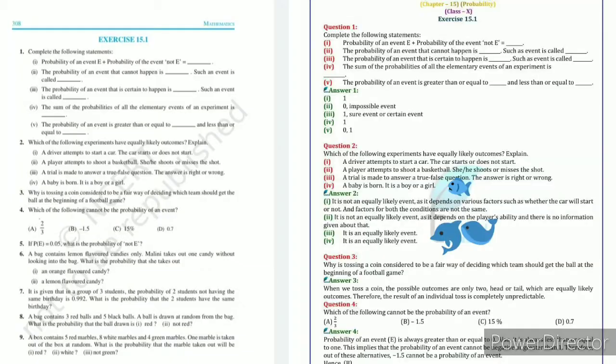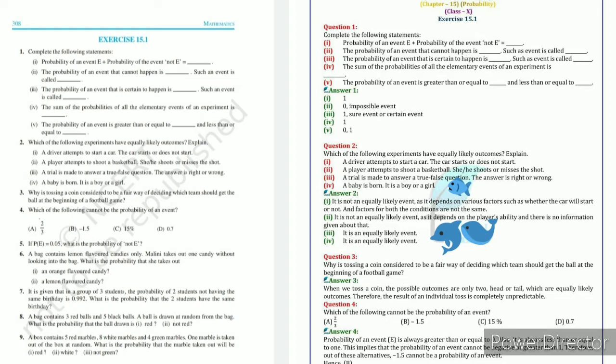Now question number 2nd. Which of the following experiments have equally likely outcomes? First, a driver attempts to start a car. The car starts or does not start.